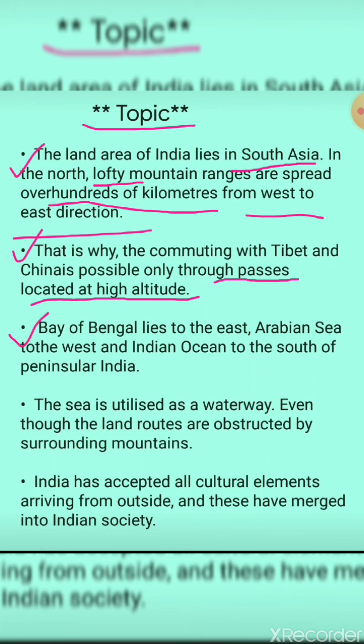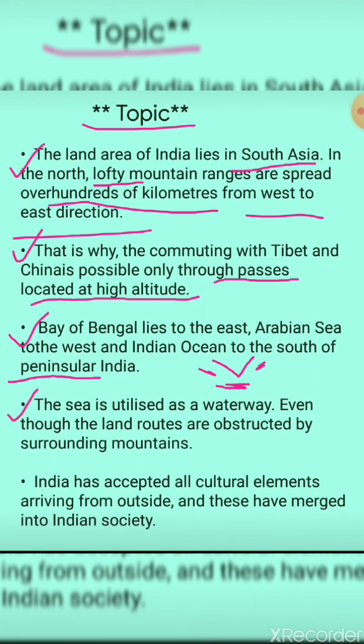Then Bay of Bengal lies to the east, Arabian Sea to the west, and the Indian Ocean to the south of peninsular India. If you can see it over here, Bay of Bengal lies over here, that is towards the east. Arabian Sea lies over here, and at the bottom on the southern side lies the Indian Ocean. And what is a peninsula? It has been explained first that an area covered from three sides with water is said to be a peninsula.